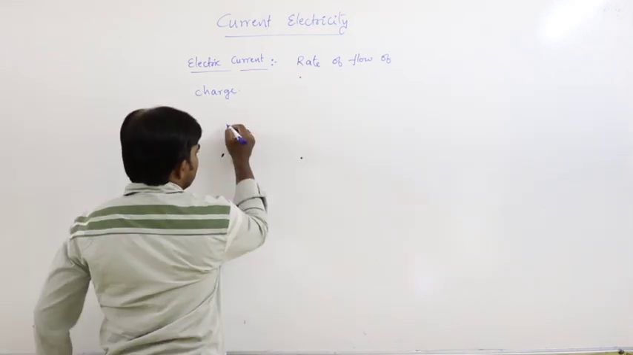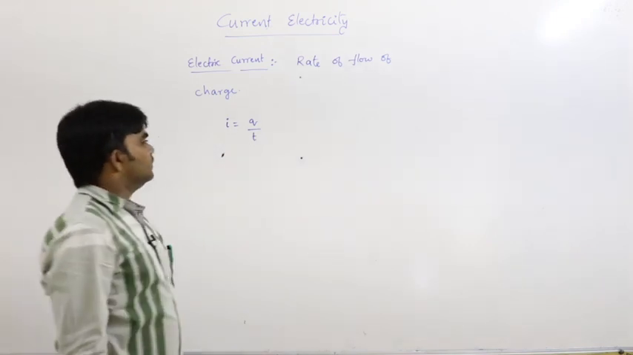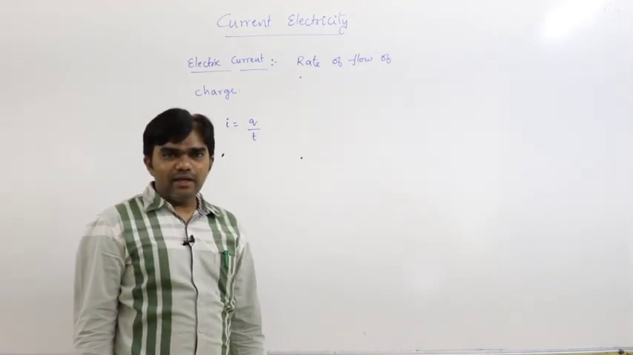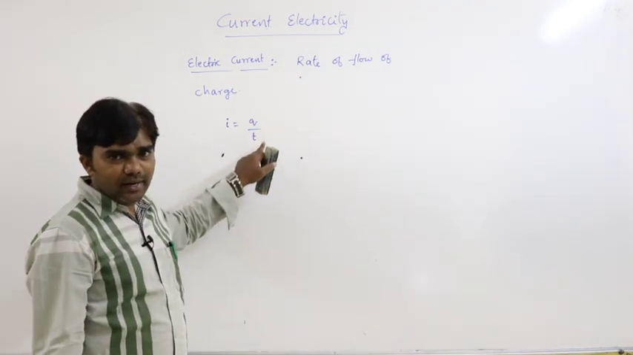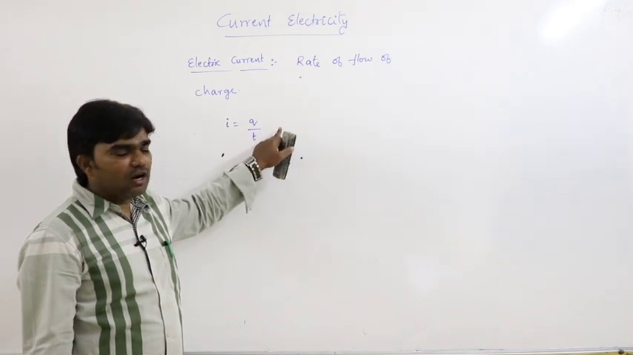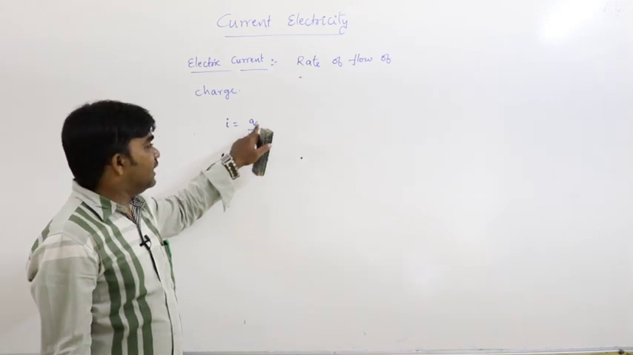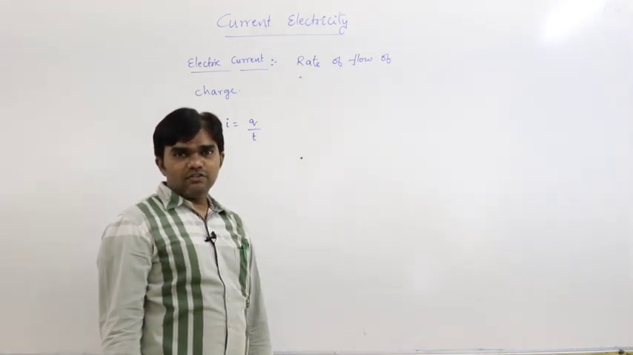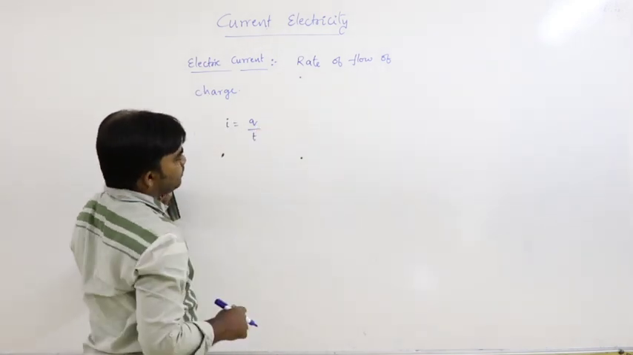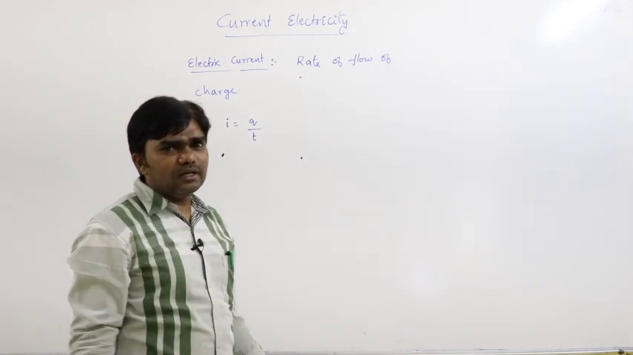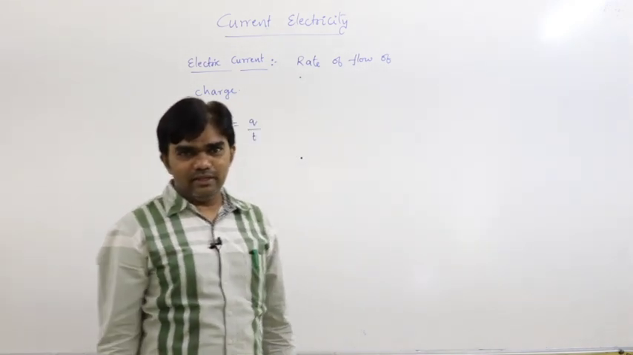So simply we can write it as I is equal to Q by T. What is Q? Charge, by time. Rate of flow of charge is called electric current. Simply it is I is equal to Q by T. How do the charged particles move from one position to another position? So that is very important here.